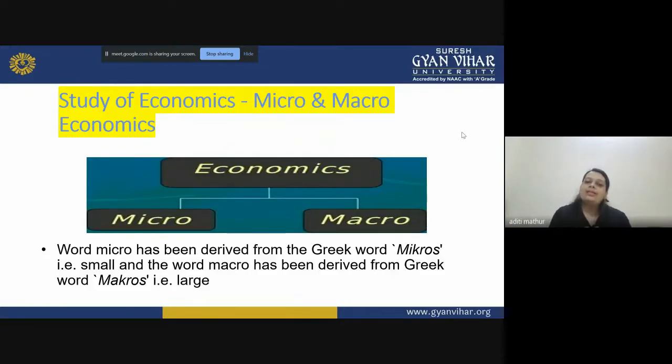The word itself says micro means narrow study, but macro means a large number of people, a large number of companies, the economy itself, right? The country itself is studied on a very large level, or maybe the implications of certain laws which have been introduced by the government. That overall impact, when the area is broad, means we are studying at the macro level.